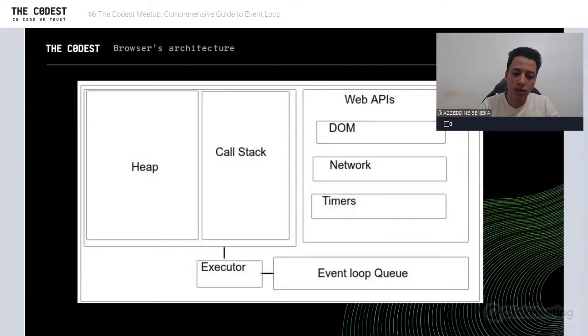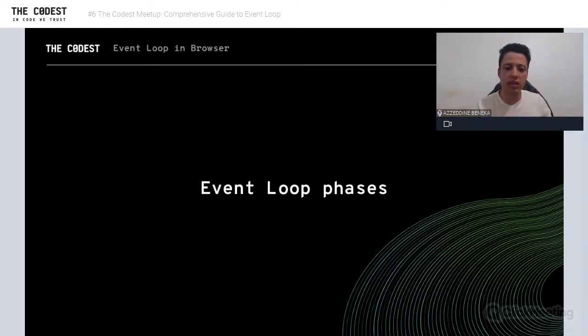So this is the general picture. This is where the event loop is located. If you can see, for example, we have a task in the event loop, we get that, execute it, track it in the call stack, and allocate in the heap. And if we need any access from the browser, we call web APIs, which by themselves will schedule a task in the event queue. We will see that later in detail.